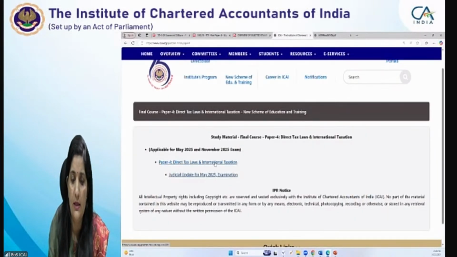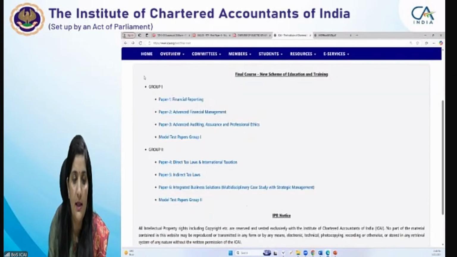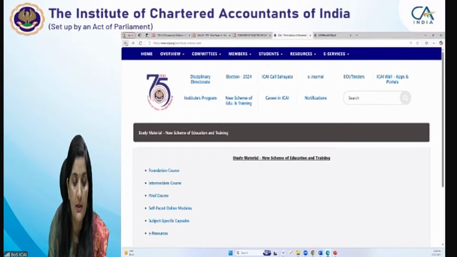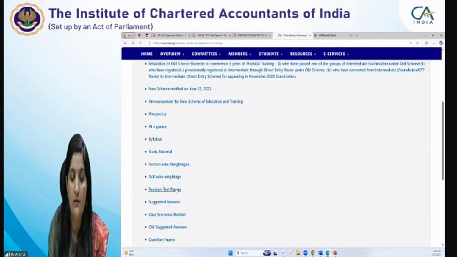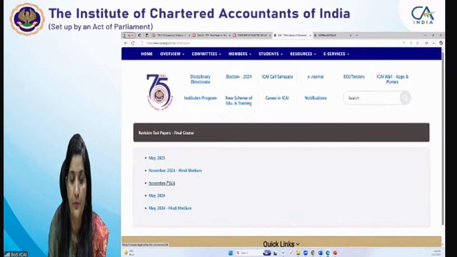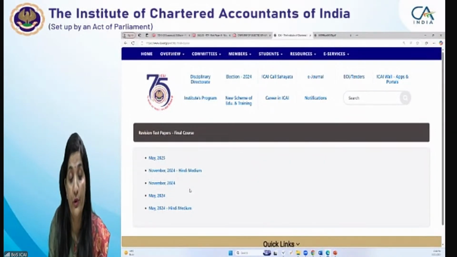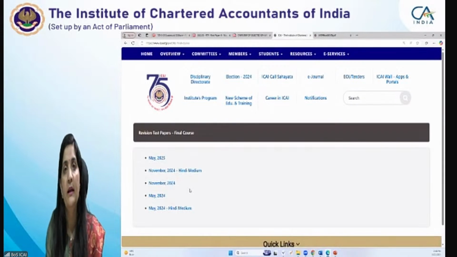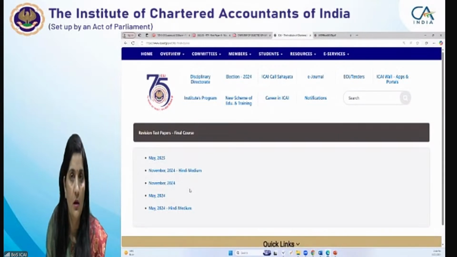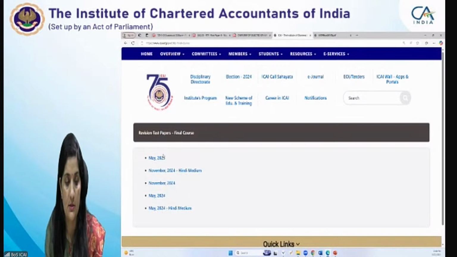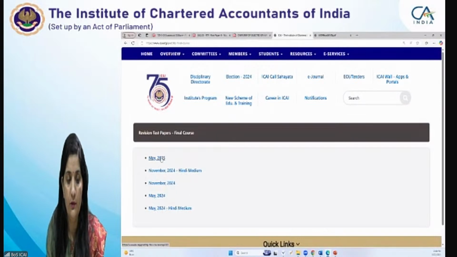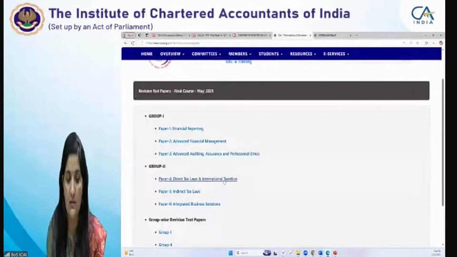If you see, then there is the study material. Other than that, if I'm saying from where you can get the stat update, the stat updates are given as a part of your RTP, revisionary test paper. For May 25, the earlier attempts' RTPs we do not advise because they are not updated as per the latest amendments. In case you want to refer, then please keep in mind the amendments made by the Finance (No. 2) Act or the notification circulars. So the latest RTP only we will be advising you to refer to.